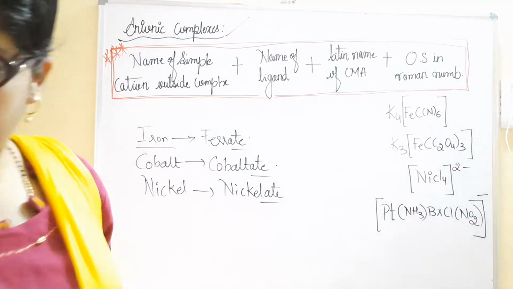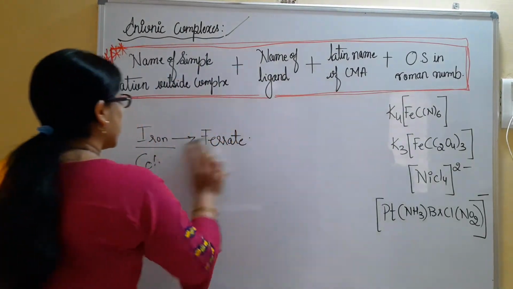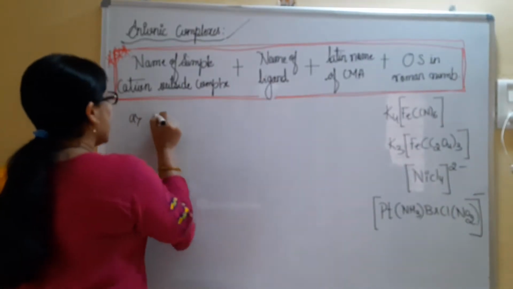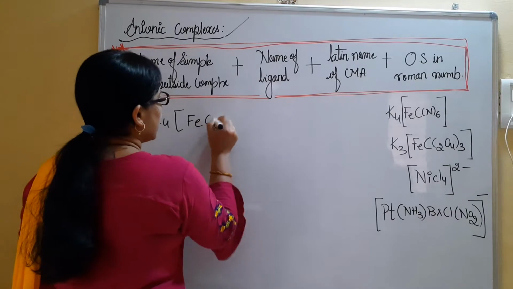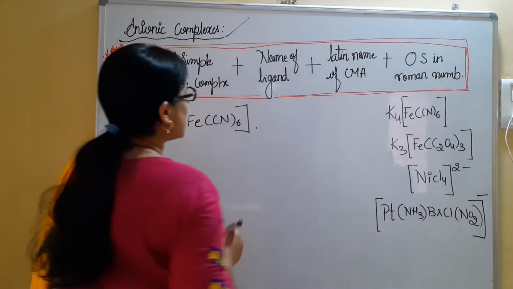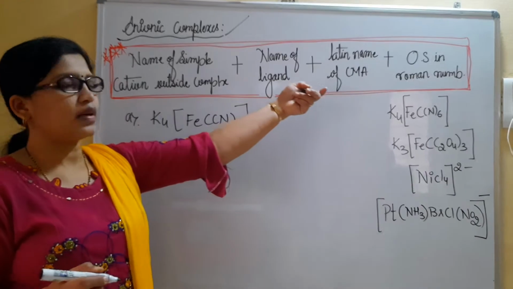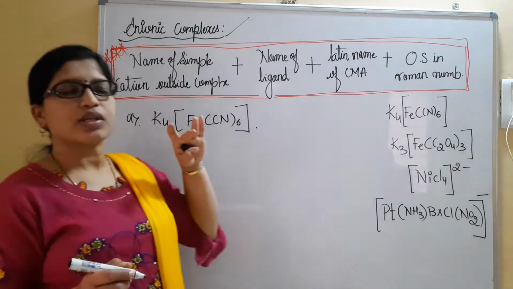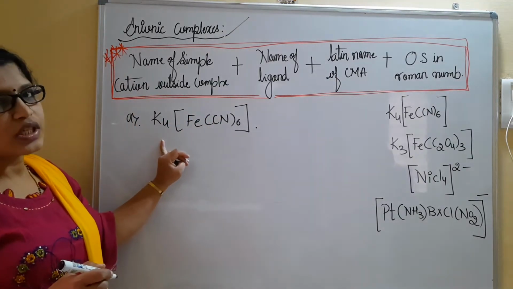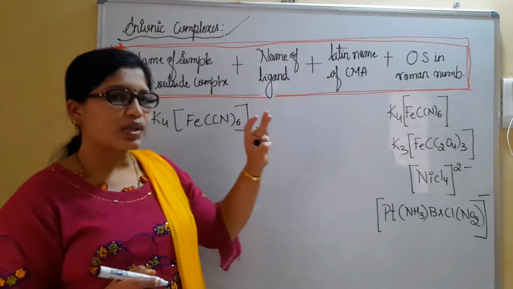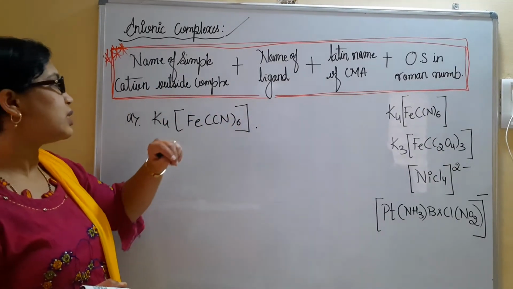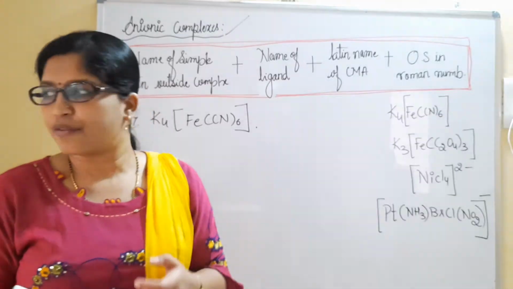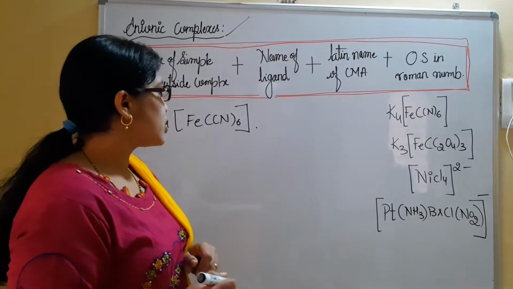When you consider examples, very first let me write K4[Fe(CN)6]. Let me consider this as example A. As per the rules I have written here, we must write the name of the ion present outside the complex. Potassium is the ion present outside the complex. Then we calculate the oxidation state of Fe. I have told you how to calculate it.